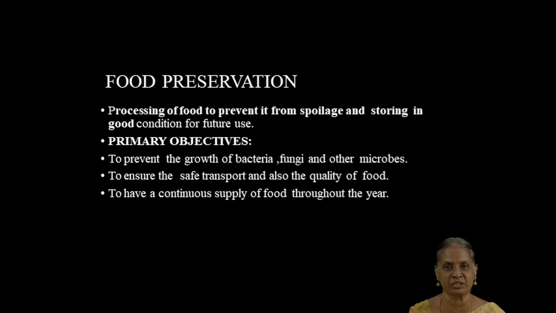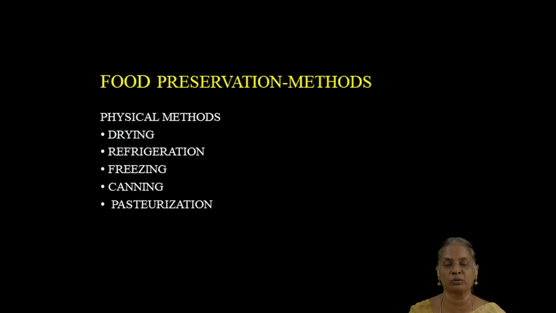Also, when fruits and vegetables are preserved properly, they can be transported very safely. Also the taste and quality of food is retained. And in case of all the seasonal vegetables and fruits, we could have a continuous supply of those fruits and vegetables throughout the year.